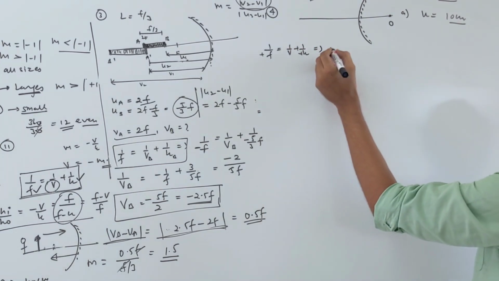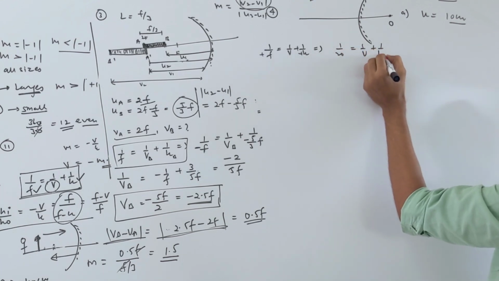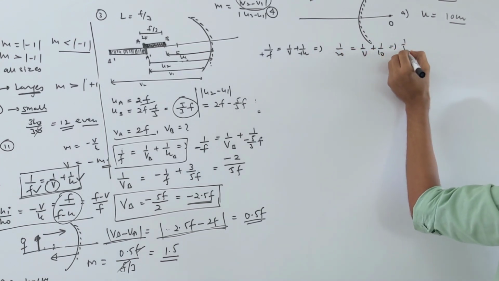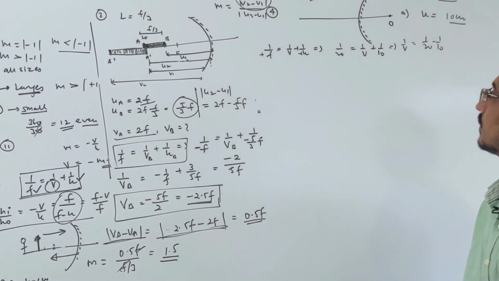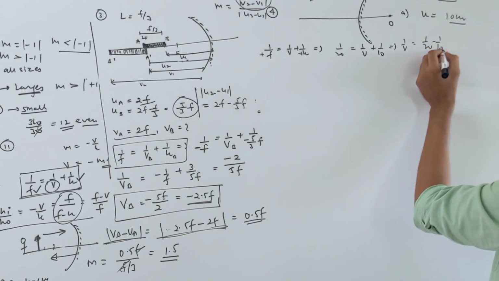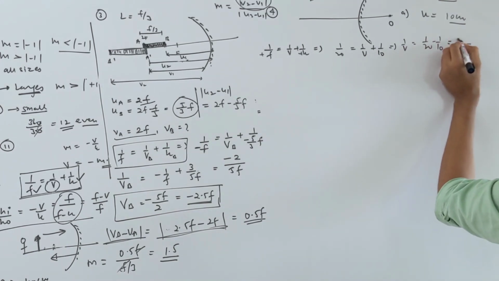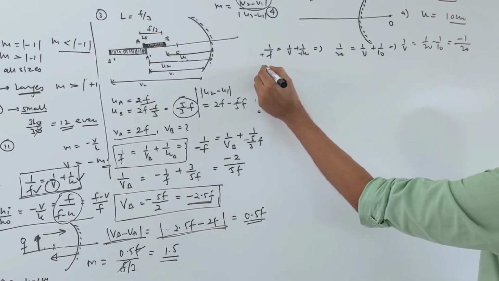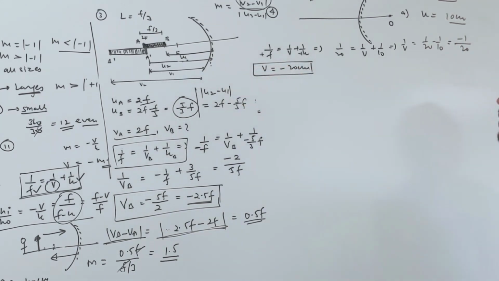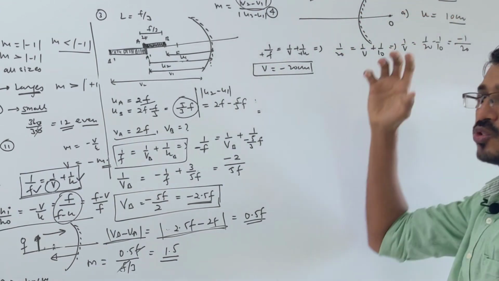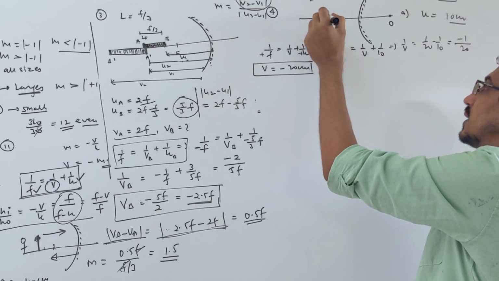So the focal length is given, 1 by 20 is equal to 1 by v plus 1 by 10. So 1 by v should be equal to 1 by 20 minus 1 by 10, correct? Taking LCM 20, 20 goes one time, this goes two, so minus 1. So v we are getting as minus 20 centimeter. So virtually an object is placed here, a virtual object. Then it will make an image somewhere on this side.